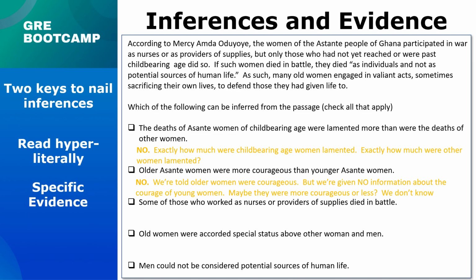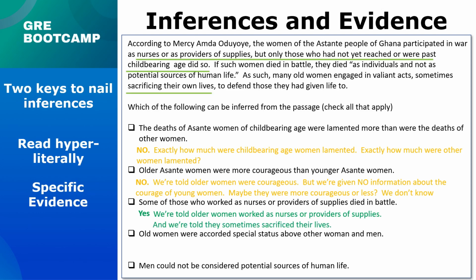Okay, do we know if some nurses or providers of supplies died in battle? Yes, we do. We're told older women worked as nurses or providers of supplies, and we're also told that sometimes they sacrificed their lives. That is very strong specific evidence to support that answer choice. Okay, were older women accorded special status above other women and men? No, we don't know that. We're never told, and we would need to be told exactly what that special status was, and they simply never do.